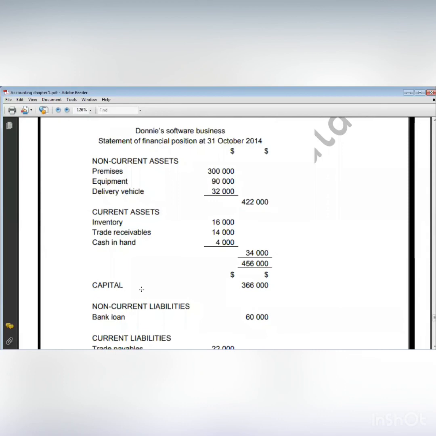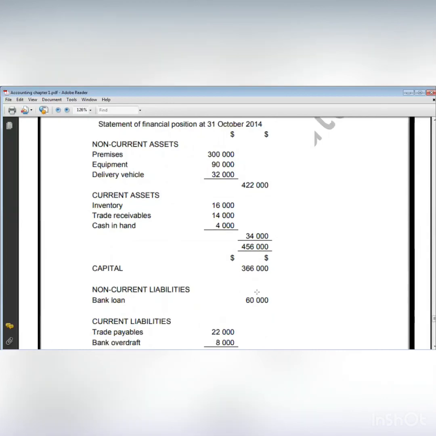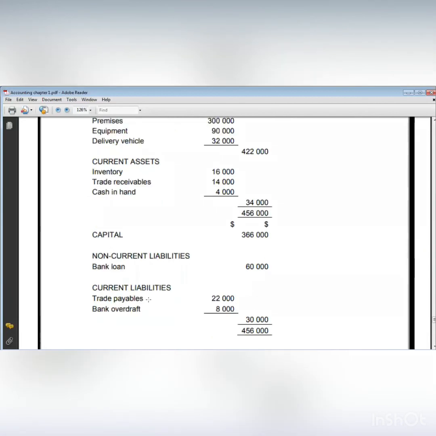Now capital, we said that we have only one kind of capital, so it will be written in the last column because it's only the net value, the total value. Non-current liabilities, I have only one bank loan, so it will be at the end. Current liabilities, I have 2 items or 2 accounts: trade payable and bank overdraft, written in the first dollar column.